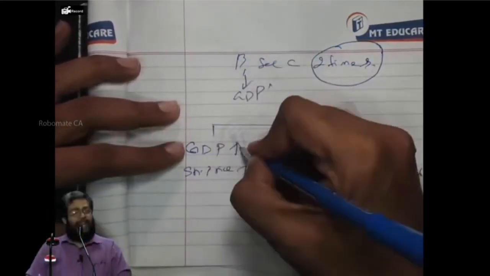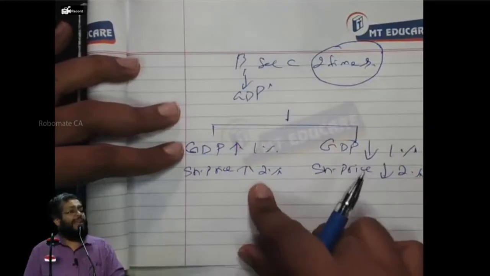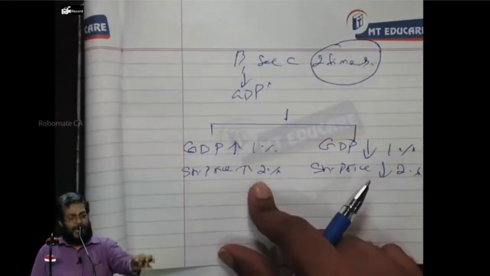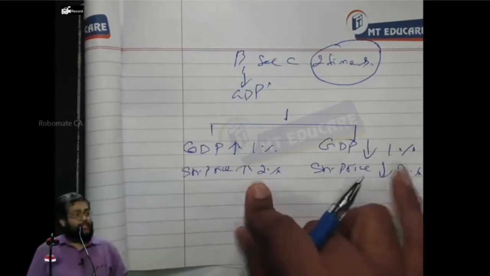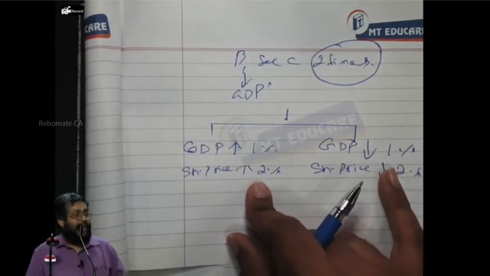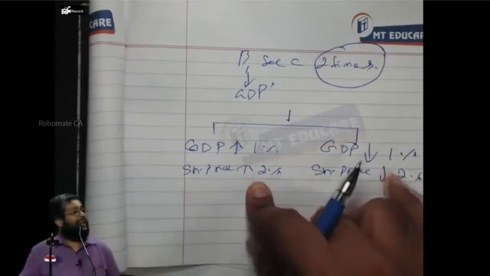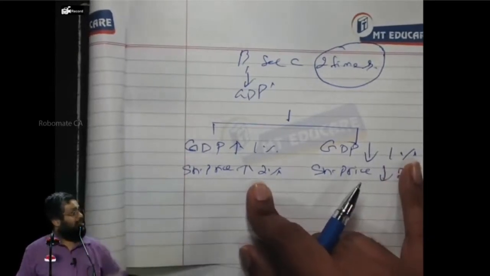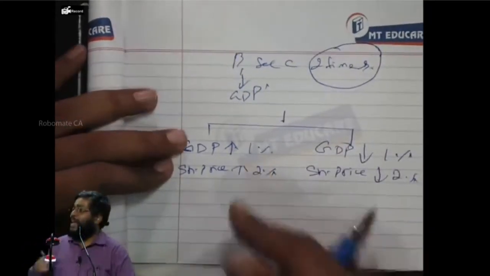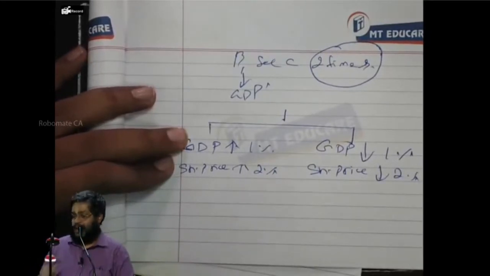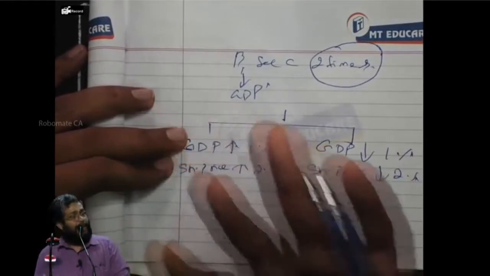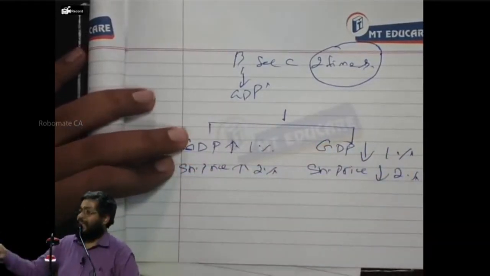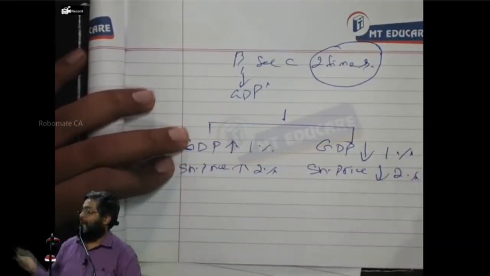Because when the GDP increases, the share price increases. As a short seller of shares, you are unhappy about an increase in price, because today you sold at some price, the price increases, and tomorrow I have to buy at a higher price. I will be making a loss. So when GDP increases, I suffer a loss. When the GDP decreases, I am happy, because the share price decreases and I can buy the share back at a lower price and make a profit.